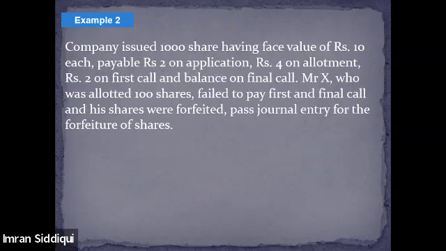Now we have another example, and in this example, everything is the same. It says the company has issued 1000 shares having a face value of 10 each, payable 2 on application, 4 on allotment, 2 on first, and balance on final call. Mr. X, who was allotted 100 shares, again failed to pay the first and final call, and his shares were forfeited. So this time, he failed to pay the first and final call.